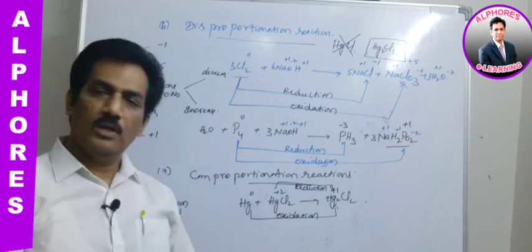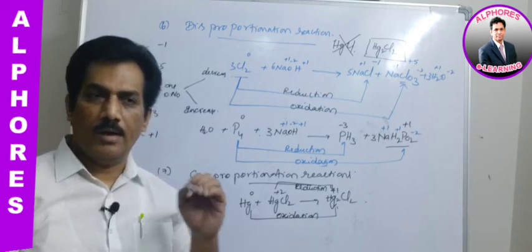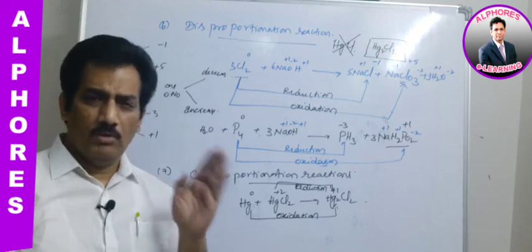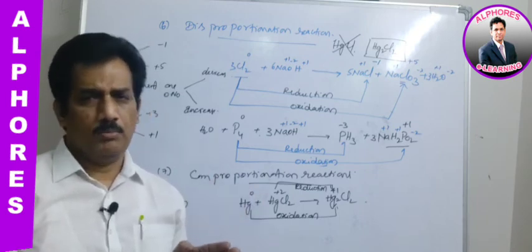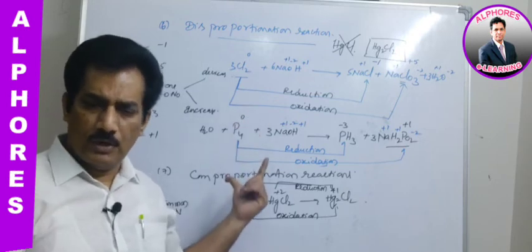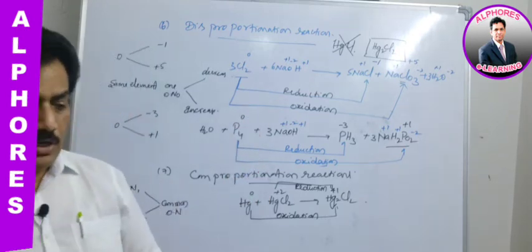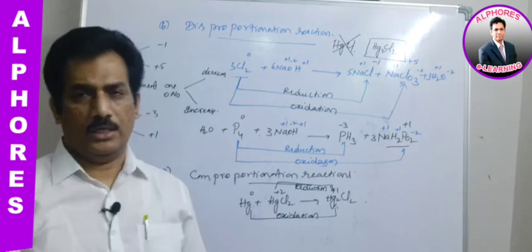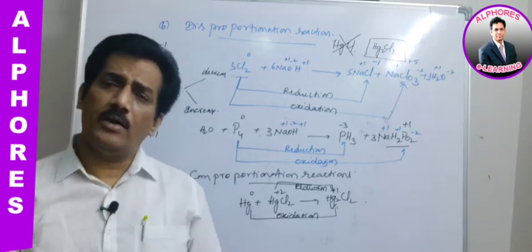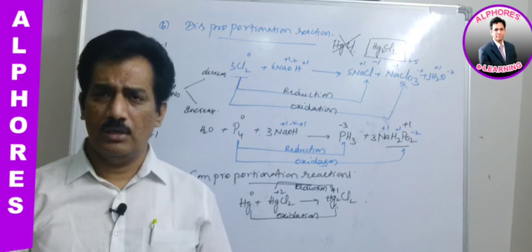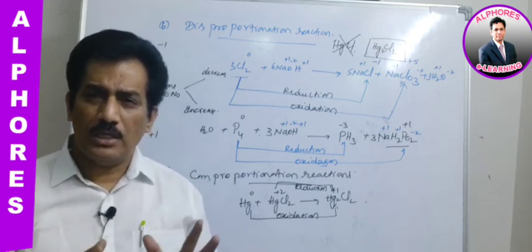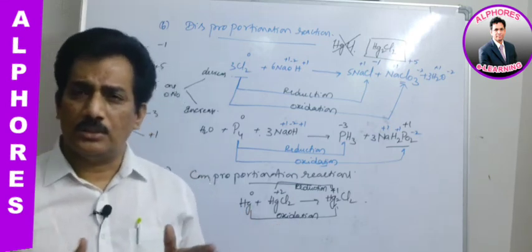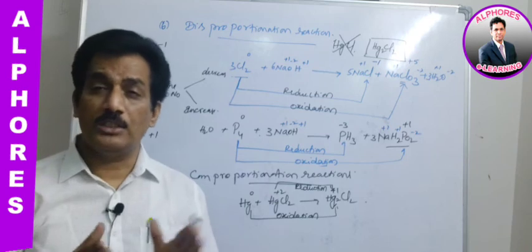I think with this, you are now in a position to understand the different kinds of redox reactions. First of all, be thorough with what is oxidation and what is reduction. Thereafter, in the coming sessions we are going to discuss balancing these redox reactions. Balancing a redox reaction means that when we write the chemical equation, we balance all the atoms, as we know from Lavoisier's law, which is the law of conservation of mass.